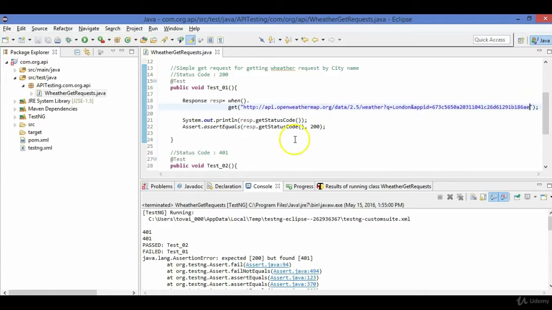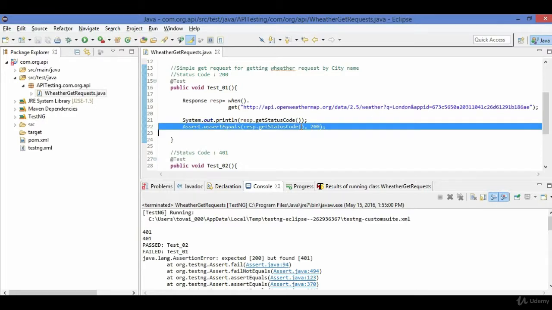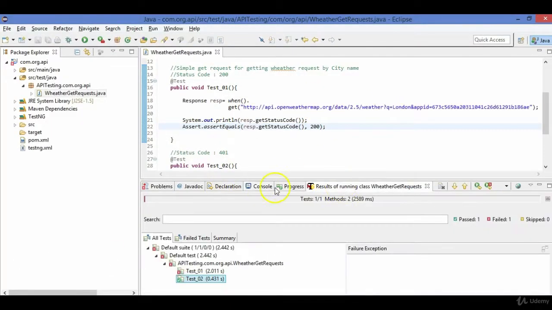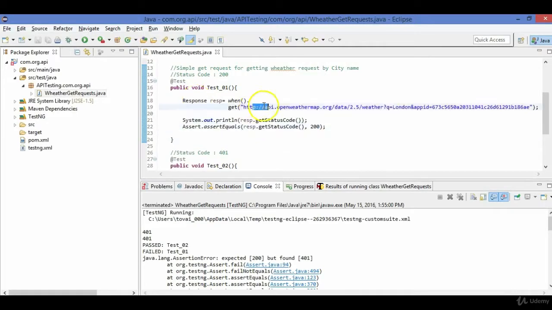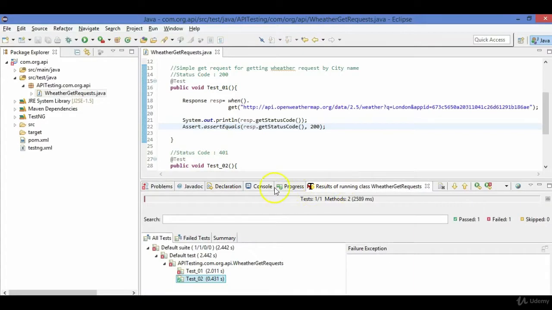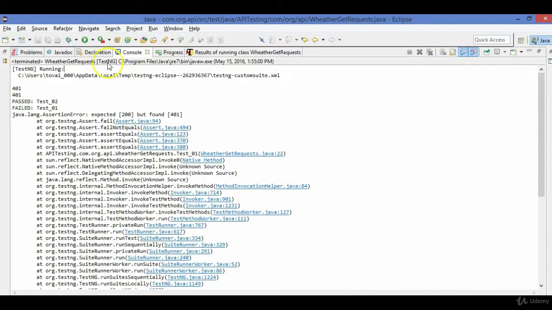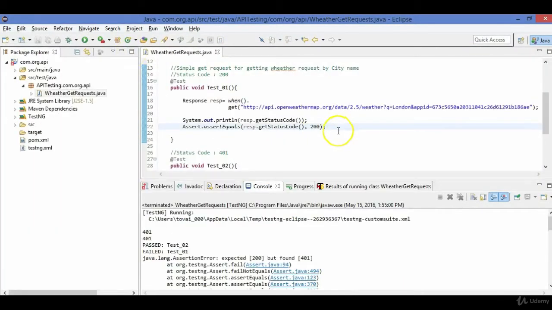Okay, so this is how you can develop your test cases. You know that in case of success, the status code will return 200. So give the correct URL and it should return 200. If it does not return 200, your API test would return false, and it will be shown in red color. That was a simple test, a GET request. Continue with more GET requests using this REST Assured library.